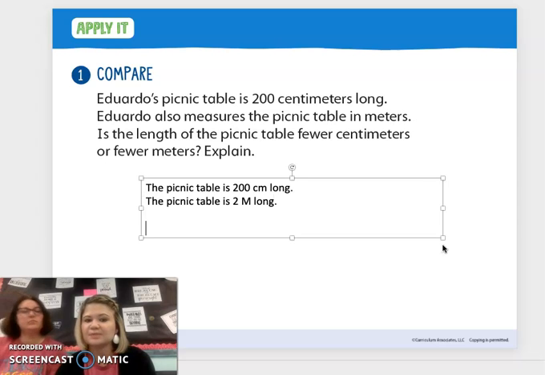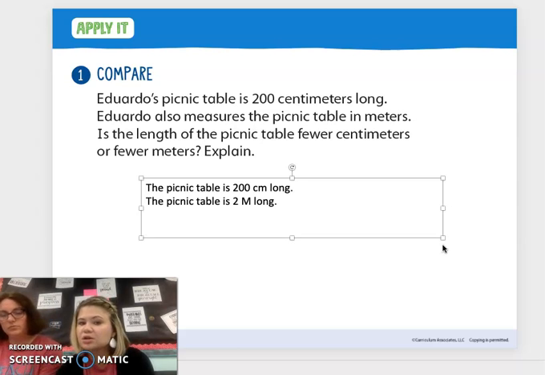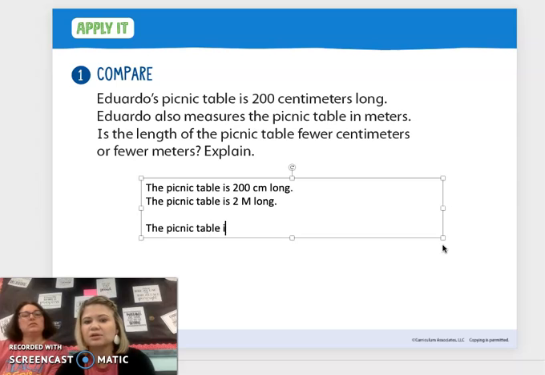Okay, now let's explain. Is the length of the picnic table fewer centimeters or fewer meters? Well, it's fewer meters, because 2 is less than 200.